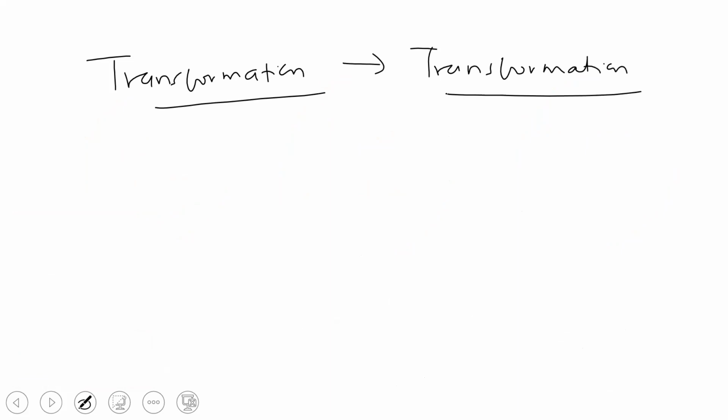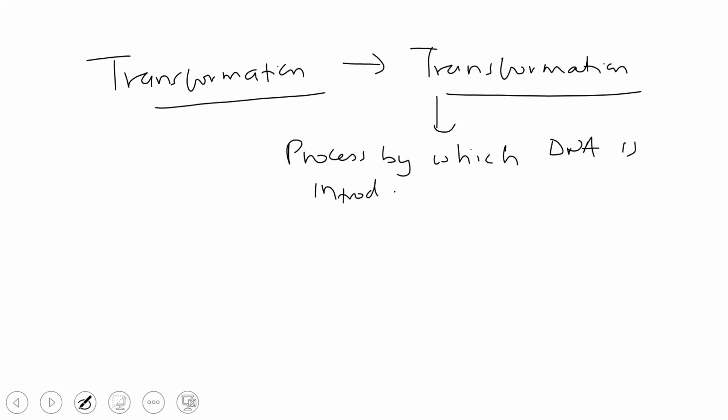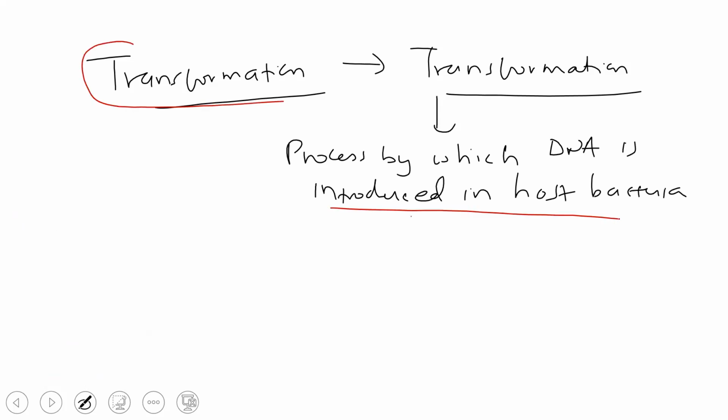Transformation means the process by which DNA is introduced, remember Frederick Griffith. Those in which the desired DNA has been introduced and incorporated, we refer to them as transformants.